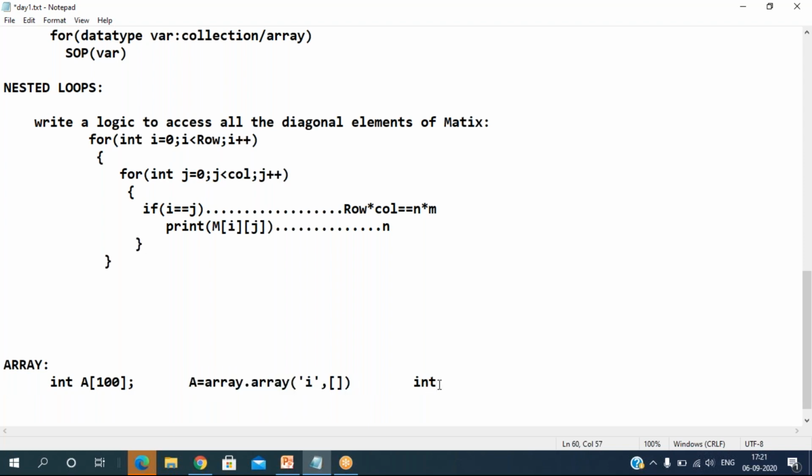And in Java, how can we declare here? Let's take int data type and an array name. Now here you can write new int of, and you can mention the size here, whatever you want to mention. This is the basic stuff we can do, but in most cases we are going to discuss C language only. Don't panic about that.